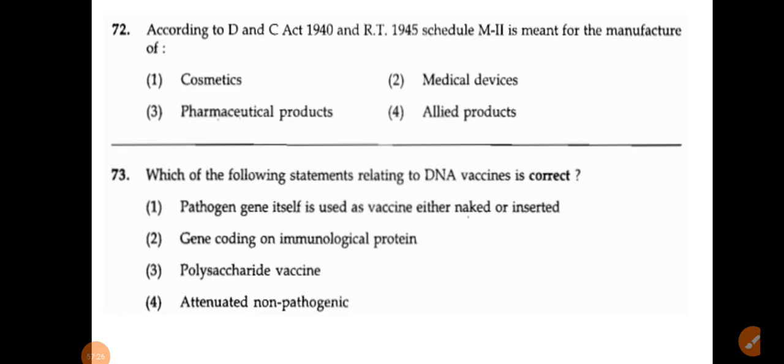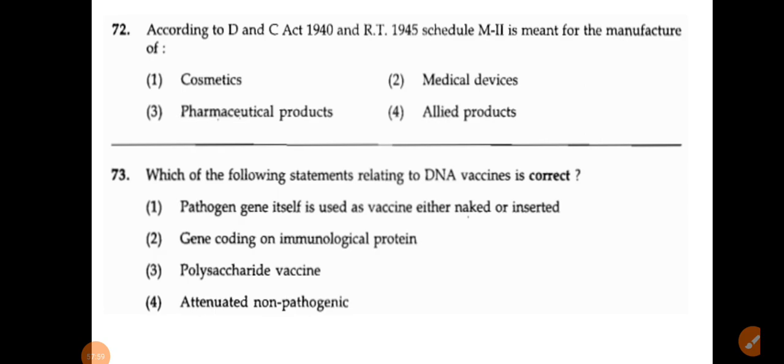M1 is related to the manufacturing of homeopathic products, M2 to the manufacturing of cosmetics, and M3 to the manufacturing of medical devices. Please remember M1, M2 and M3. Schedule F is also divided into F1, F2, F3, FF. Please go through this F schedule among all the schedules.